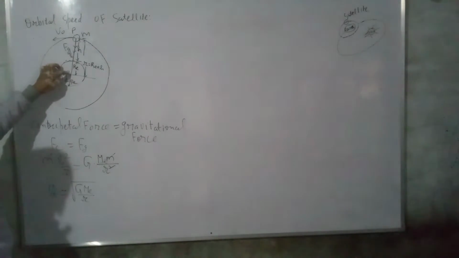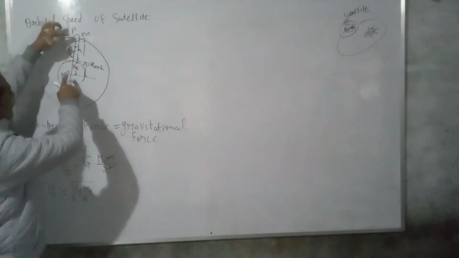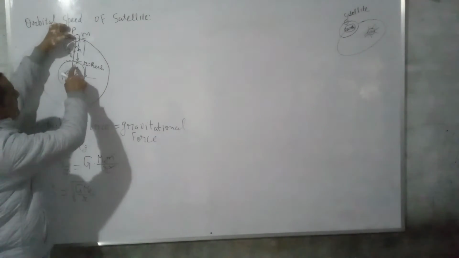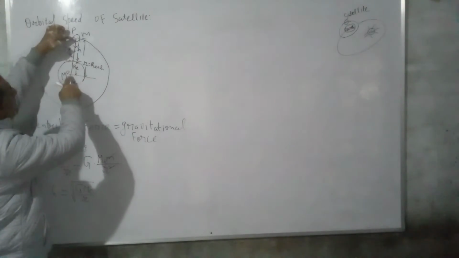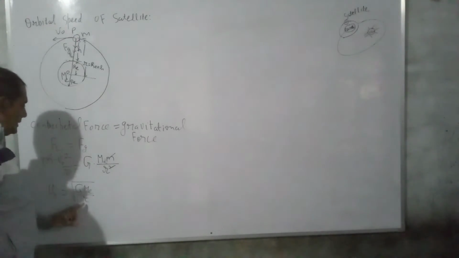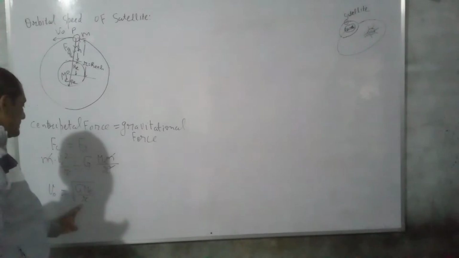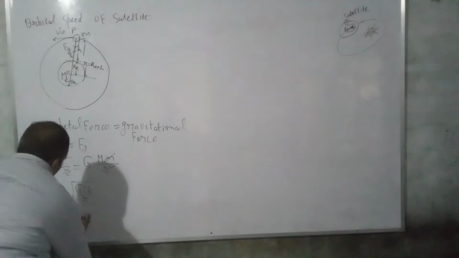This is the center of the planet. This is the center of the satellite. Distance between these two bodies is this. This distance is equal to the sum of h and R. This is R, this is h. So this distance is the sum of R plus h. So we can write R plus h in place of r. So r is equal to R plus h.